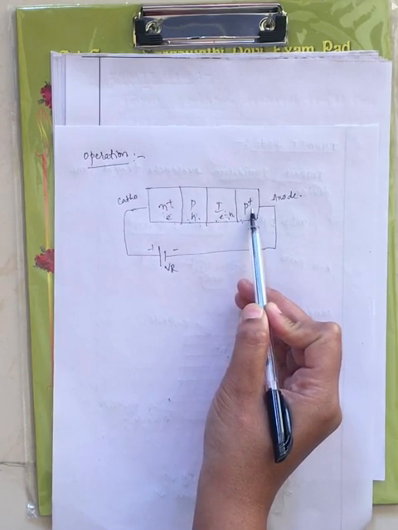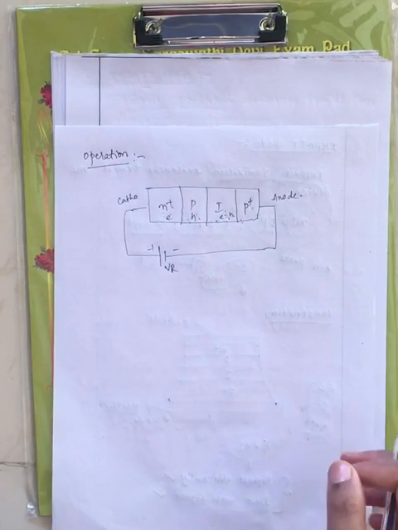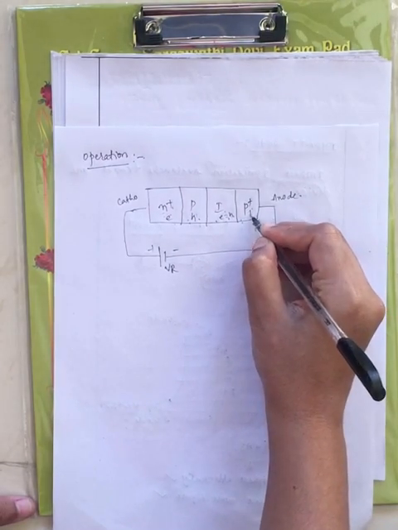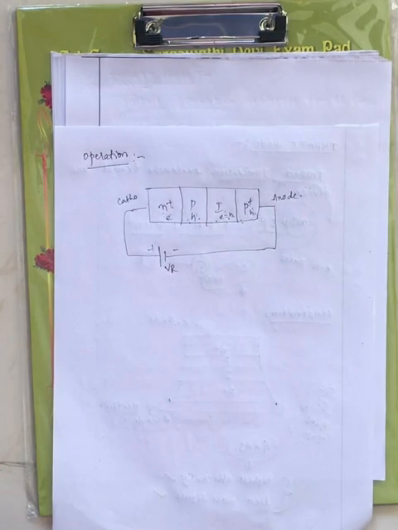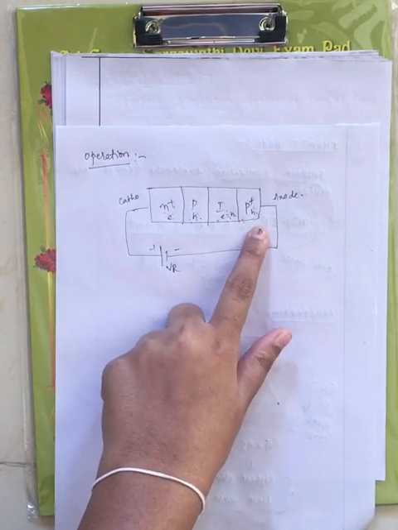And next you have the P plus layer, where the P layer is highly doped, plus indicates highly doped, and here the majority carriers are holes. Now this impact diode is under reverse biased condition, that is, the cathode is connected to the positive terminal of the battery and the anode is connected to the negative terminal of the battery.